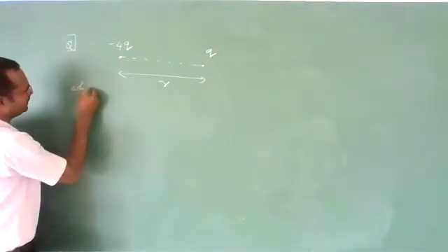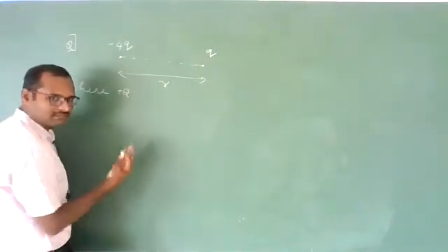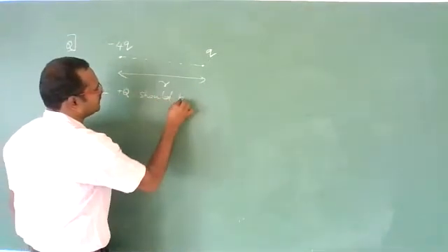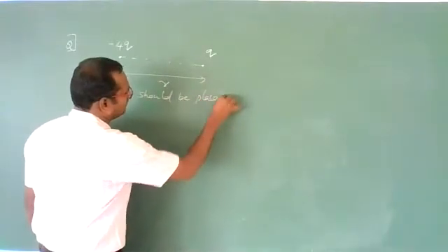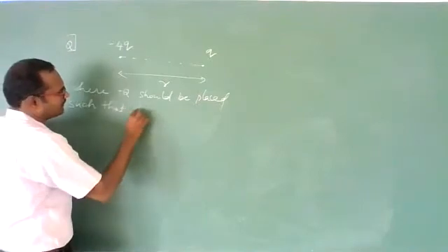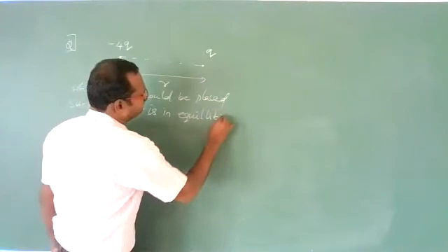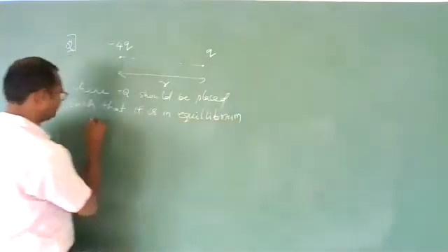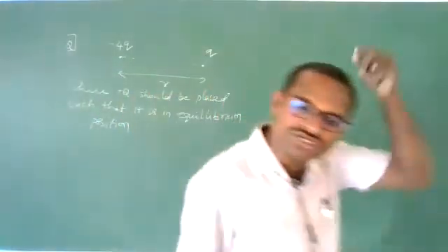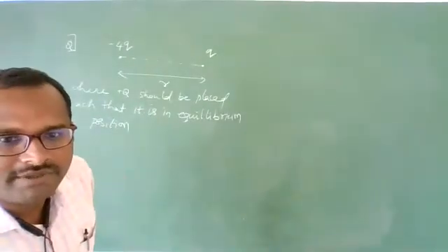The question is: where should a capital Q, positive or negative, be placed such that it is in equilibrium position? Just give me the location roughly. Later you solve the answer. Abhay is giving R by 3.